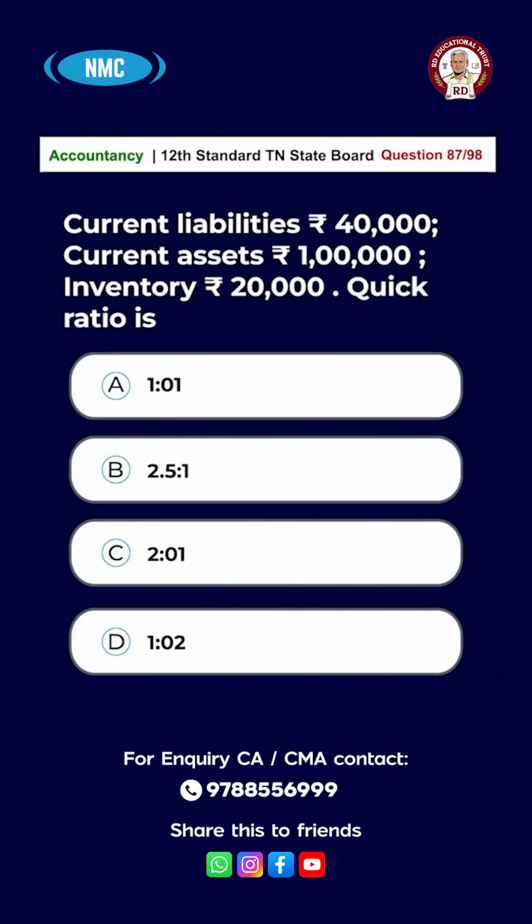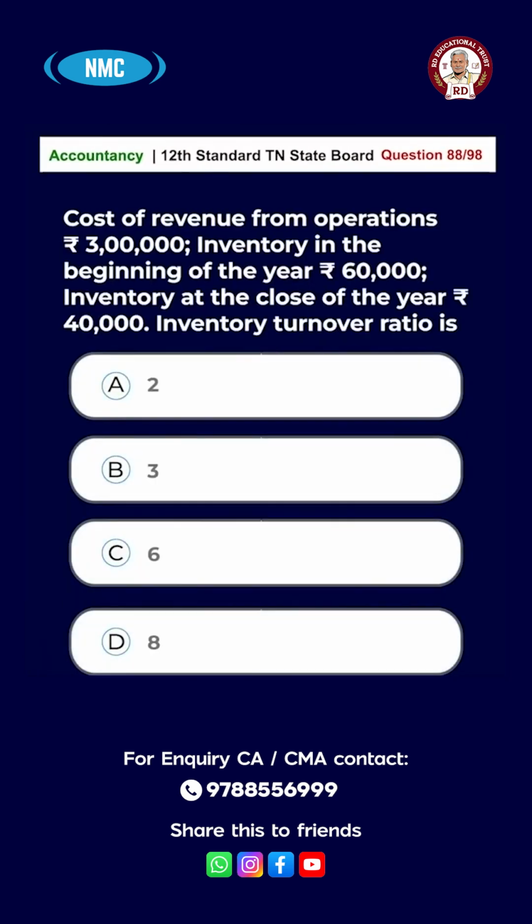Question number 87. Current liabilities, rupees 40,000. Current assets, rupees 1 lakh. Inventory, rupees 20,000. Quick ratio is option A, 1:1. B, 2.5:1. C, 2:1. D, 1:2. And the right answer for this question is option C, 2:1.